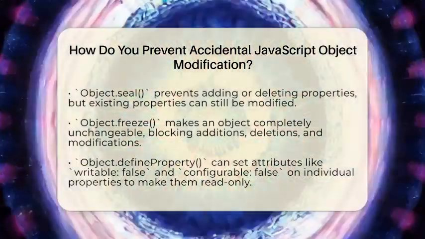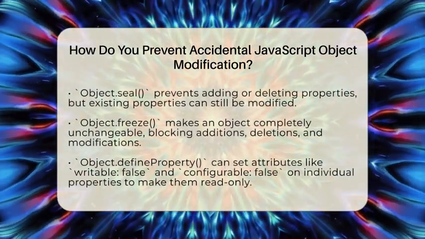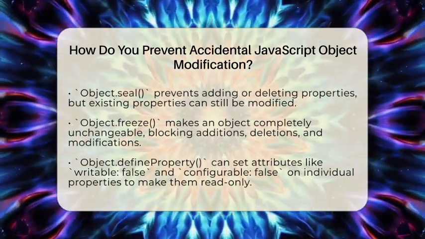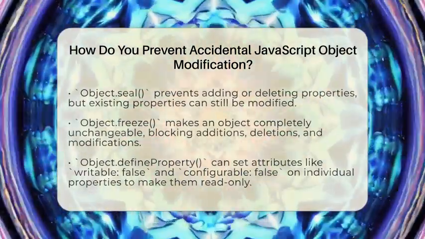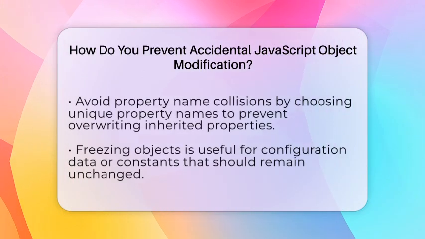The strictest method is Object.freeze. Freezing an object makes it completely unchangeable. You cannot add, delete, or modify any property. Think of it as turning your object into a solid block of ice that won't melt or change. This is perfect for configuration data or constants that should stay the same throughout your program.